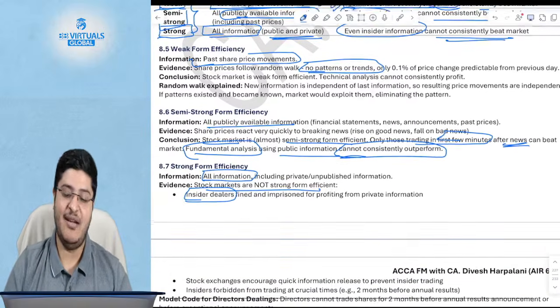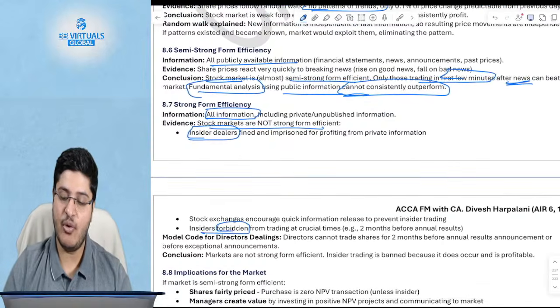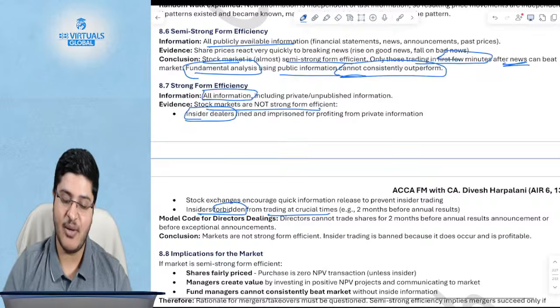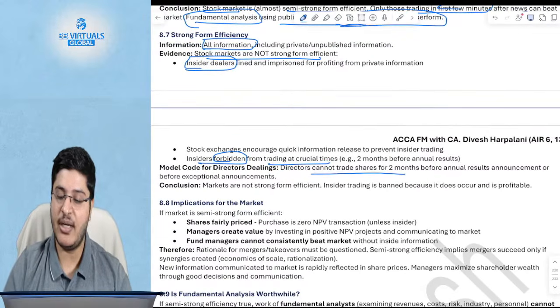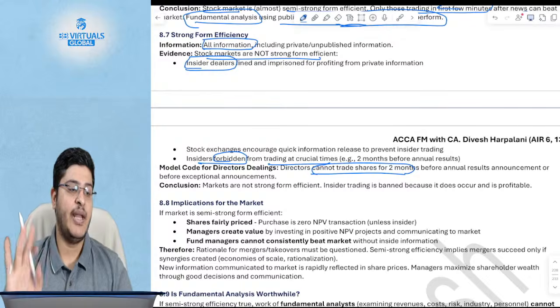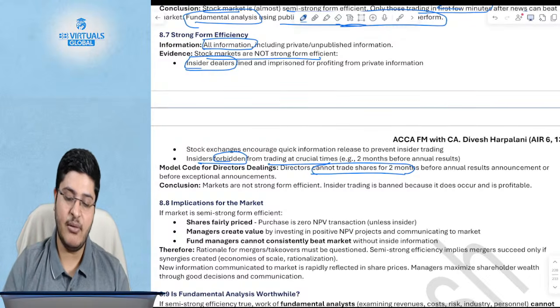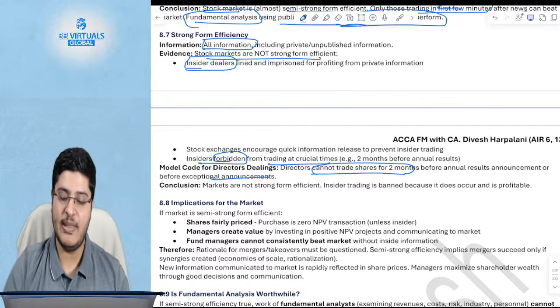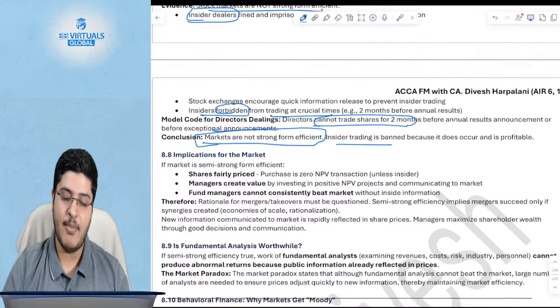People do get fined, insider dealers do get fined, okay. Insiders are forbidden from trading at crucial times. So, under the model code for directors' dealings, directors cannot trade for 2 months before the annual results. In reality, because of this issue, the regulators have put a condition that directors cannot trade for 2 months before annual results or before any exceptional announcements. But in reality, markets are not strong form efficient, and hence insider trading is banned, okay.